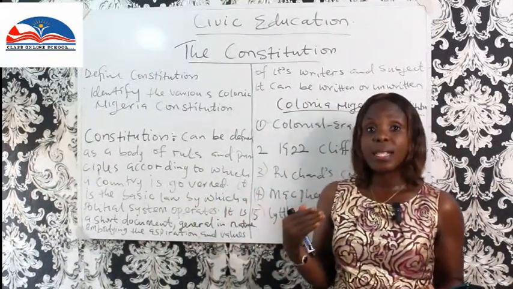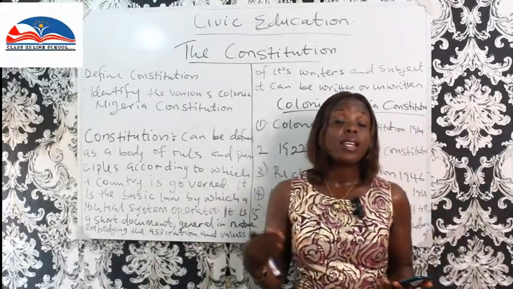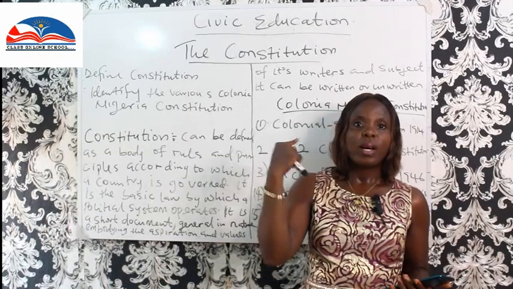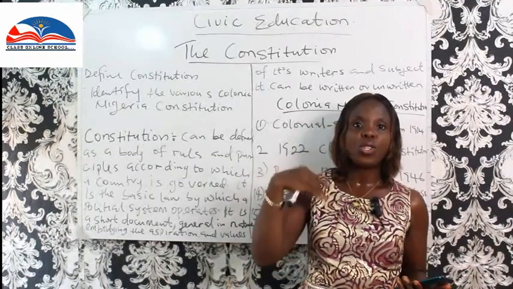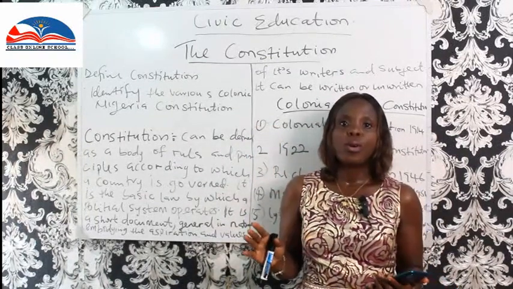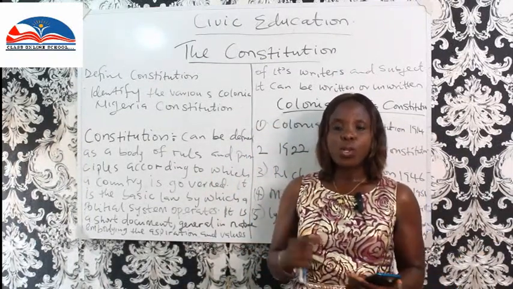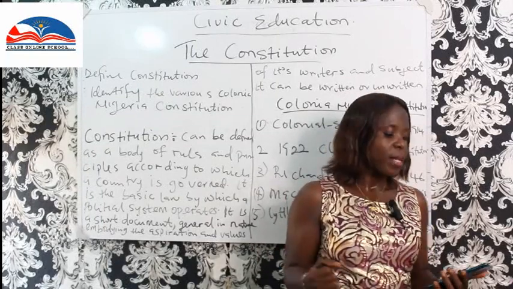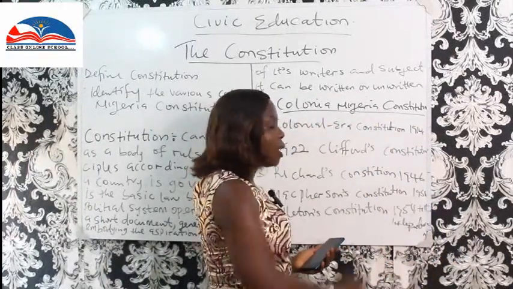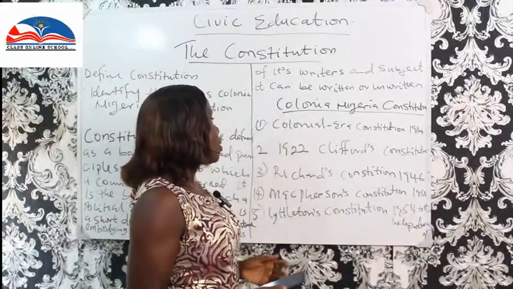This is the Constitution part 1. In subsequent classes, we are going to be taking them one at a time, the different constitutions that we have. How did they run and manage? So let's look at the different aspects of the Constitution, the colonial Nigerian Constitution.